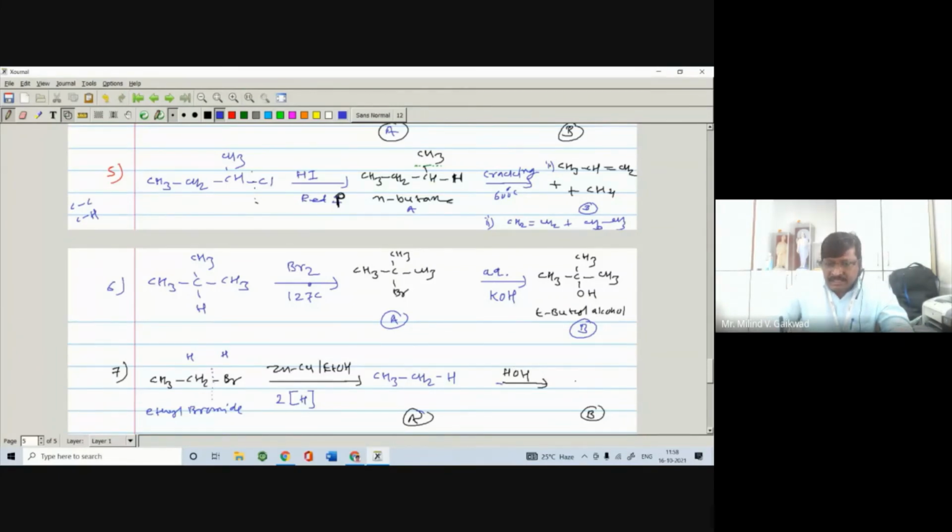Sometimes there may be some mistake while asking the question, but here I will make a correction. Suppose I take Cl2 in the presence of UV light. Of course, it is a halogenation reaction, and you are getting here CH3, CH2 and Cl, means ethyl chloride.